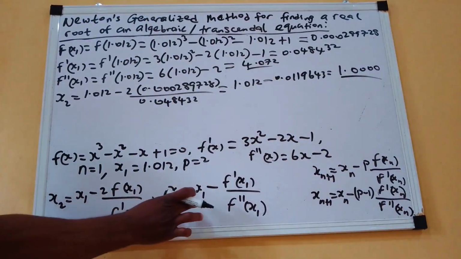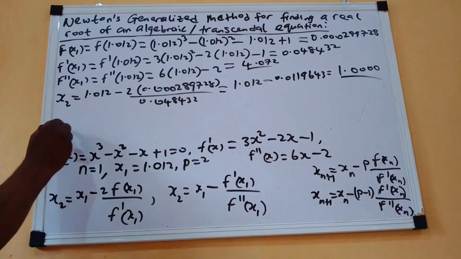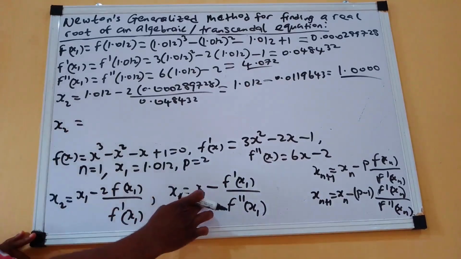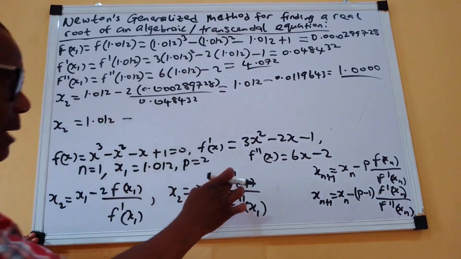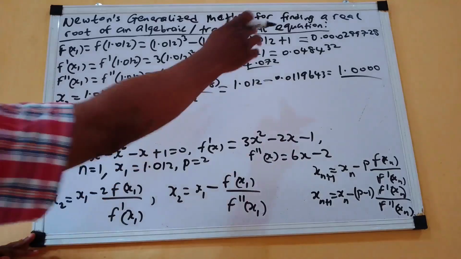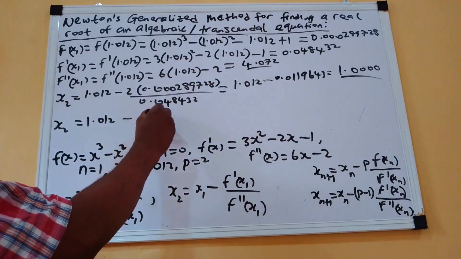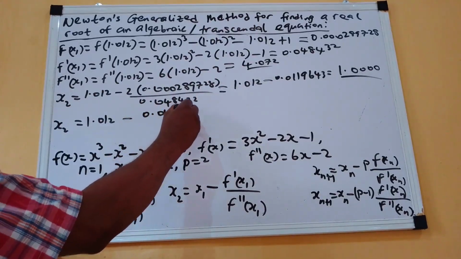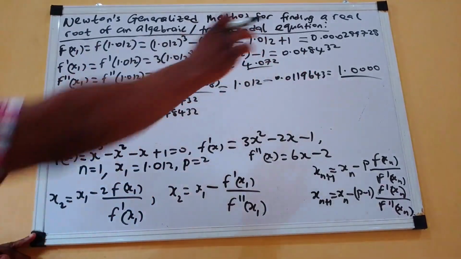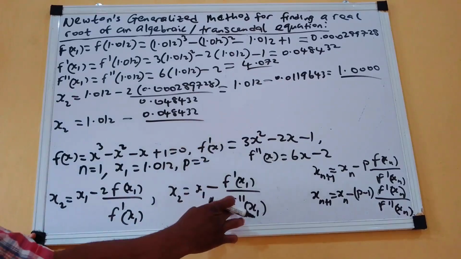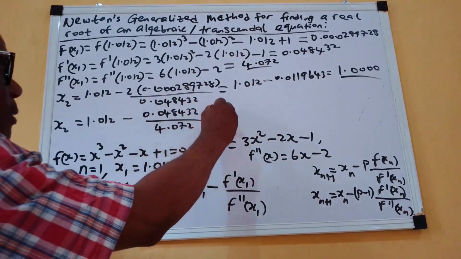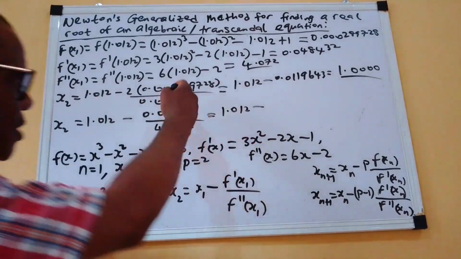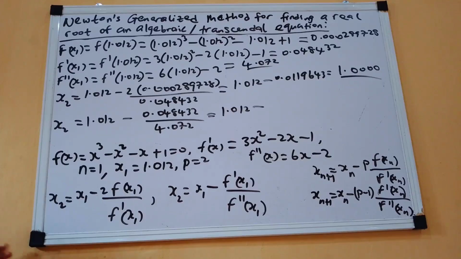You can see. Then let's use the second one. Our x2 is equal to, what is our x1? 1.012 minus, what is our f of x1 all over f prime of x1? That is 0.048432 over 4.072. That will be 1.012 minus. Carry out this division.